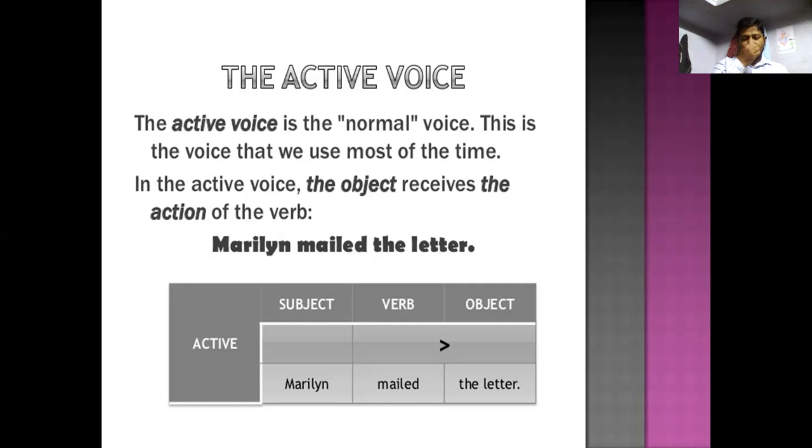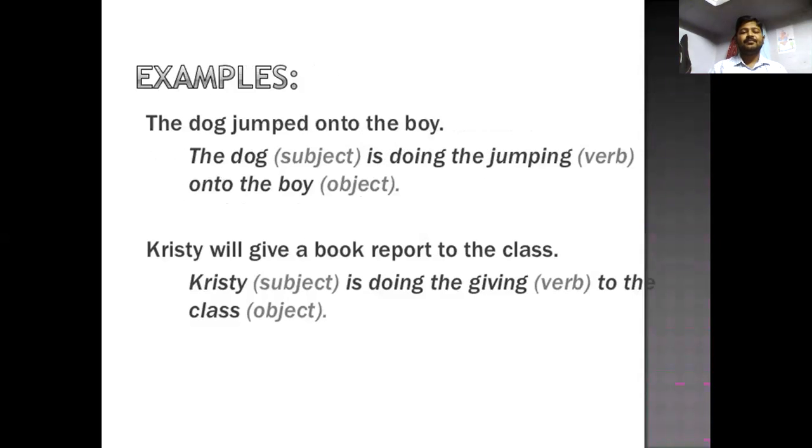So why is it active? Because the subject of this sentence is the doer, and the object of the sentence is the receiver. So it is active voice.